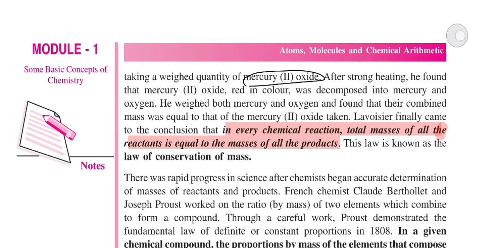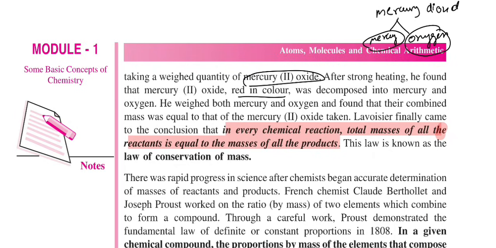He started heating it. He heated the red mercury oxide, and then it decomposed, meaning it split. It split into mercury and oxygen. Then he weighed the mass of the mercury and the oxygen.